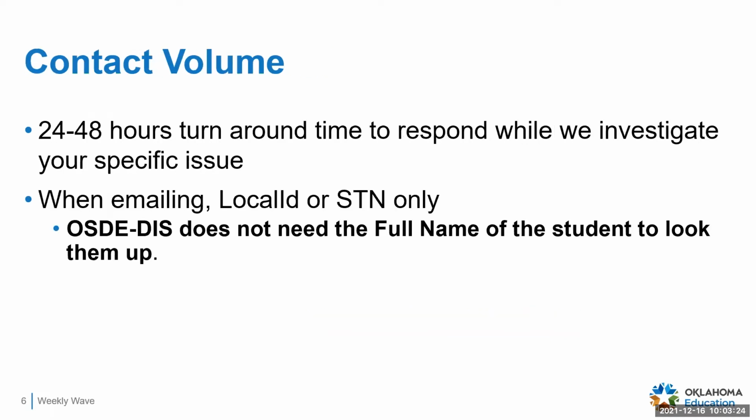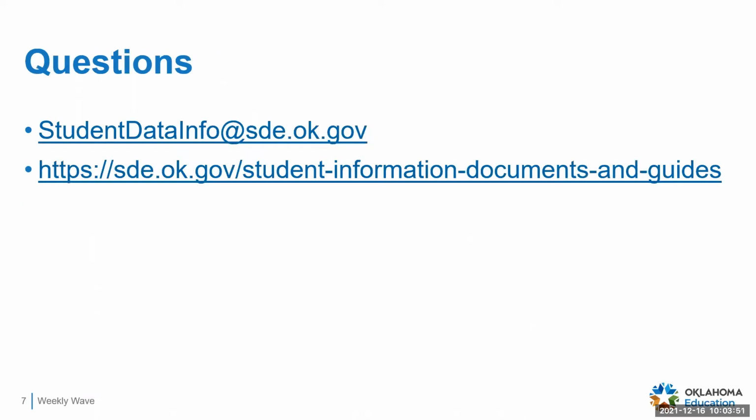Due to our contact volume, please allow 24 to 48 hours turnaround time for response while we investigate your specific issue. And also, once again, I'll just reiterate it, we still are getting emails from districts that include a student's full name. We don't need that to look up the information, just provide the local ID or the STN only. If you have questions, you can email us at studentdatainfo@sde.ok.gov, and other guidance and documents can be found at the website underneath that.